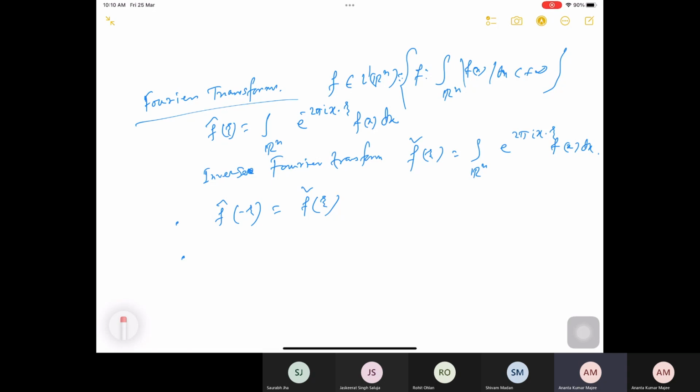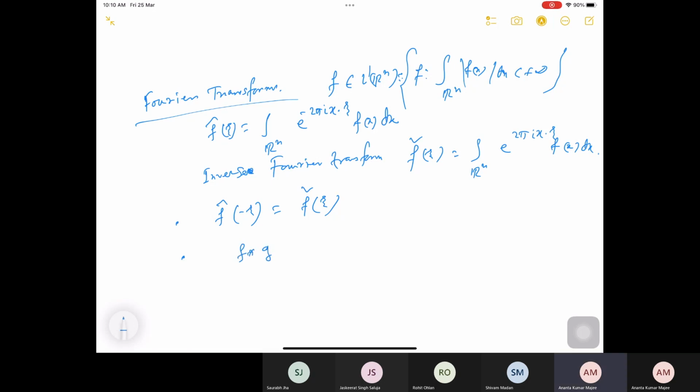Another property: if you consider the convolution of two functions, we know that if f and g are in L1, even locally integrable is enough, then we can talk about the convolution.